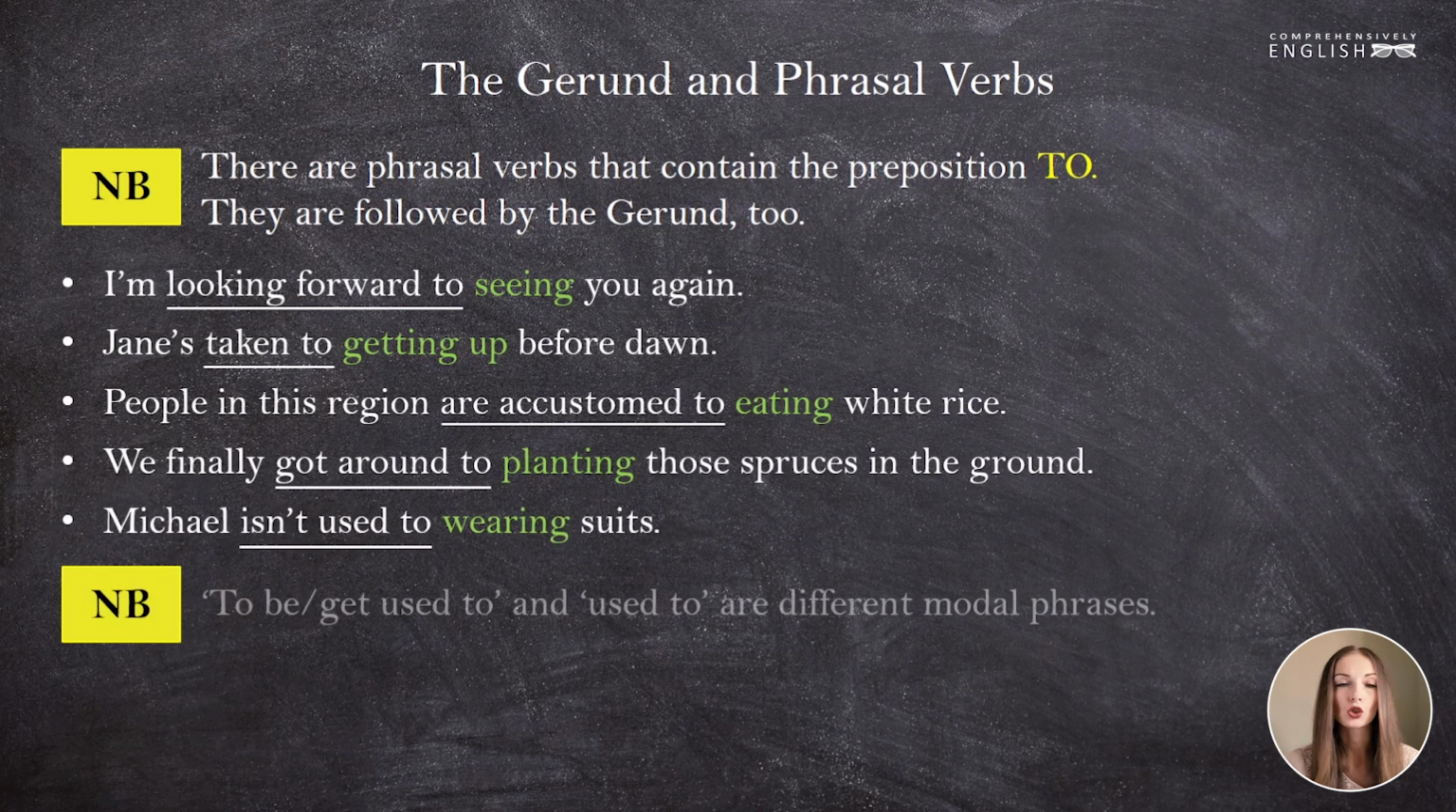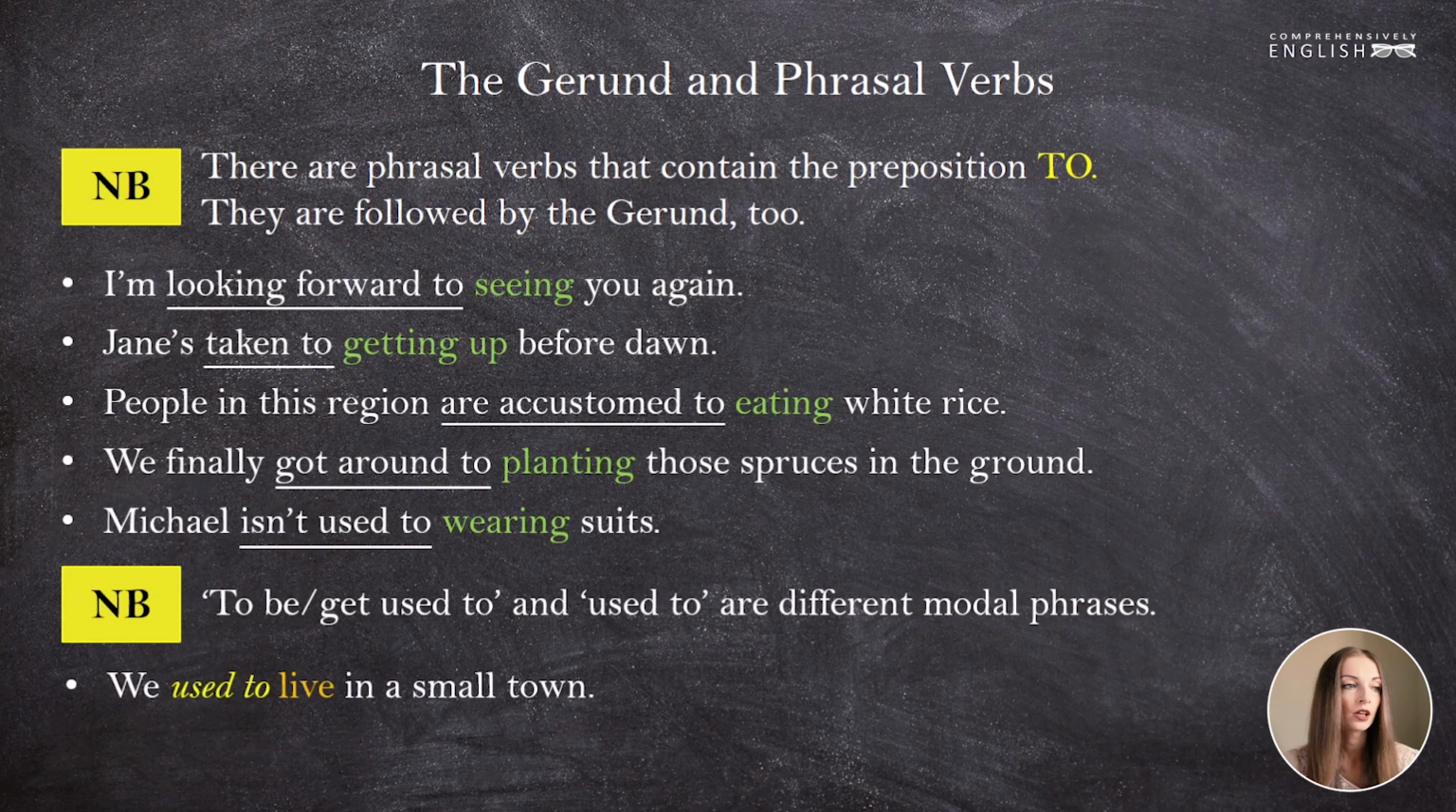Pay attention that to be or to get used to and used to are different modal phrases. Used to speaks about a habit in the past, while to be used to or to get used to means to be accustomed to something or to get accustomed to something, to form a habit of something.